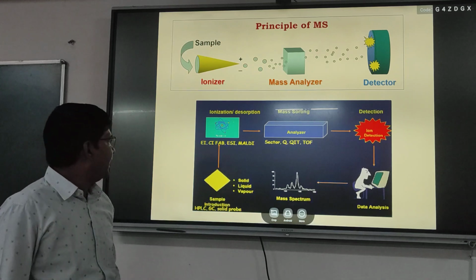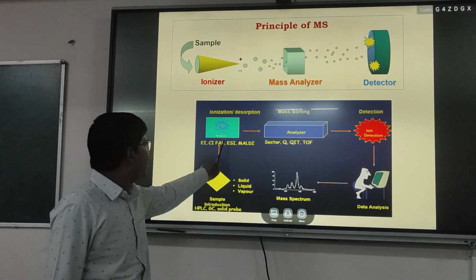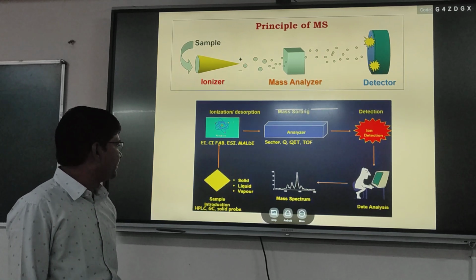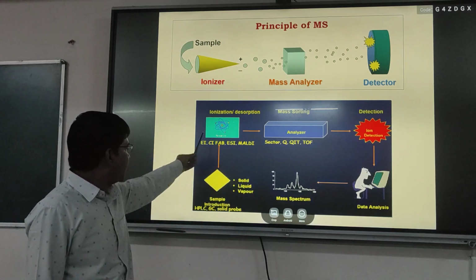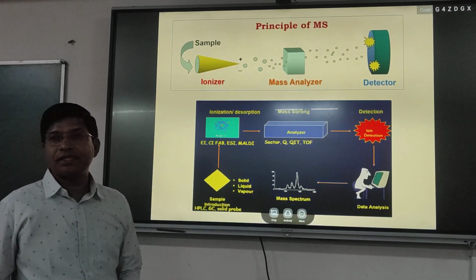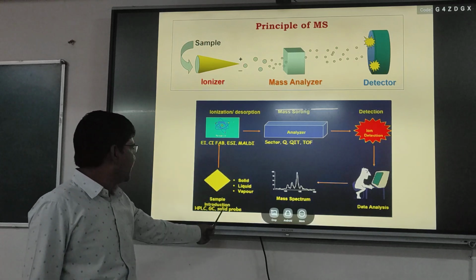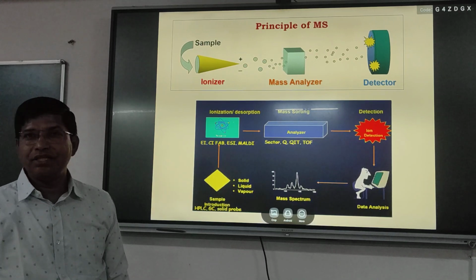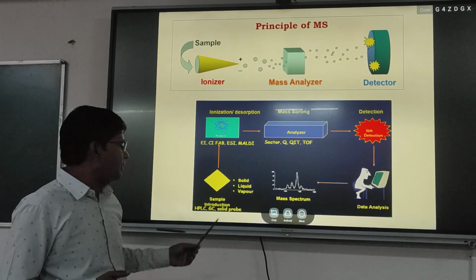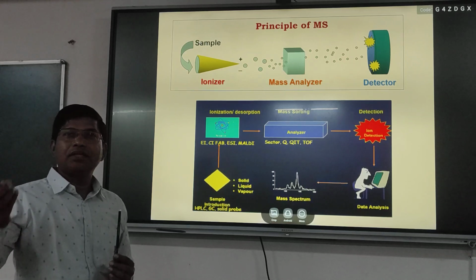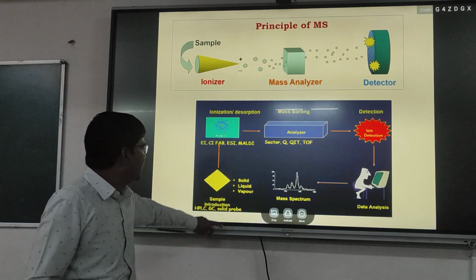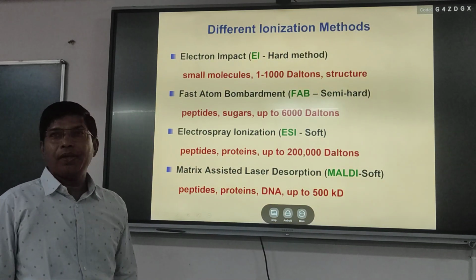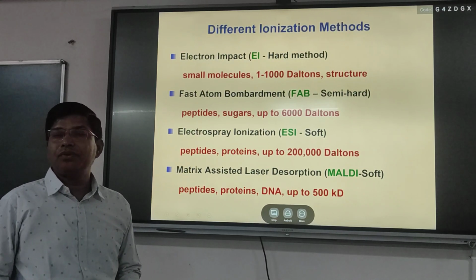When it is a liquid, it may be ESI, electrospray ionization. When this mass spectrometer is connected to HPLC, it is called LCMS. When it is connected with GC, it is called GCMS. So the GC or LC will introduce the sample into the mass spectrometer.